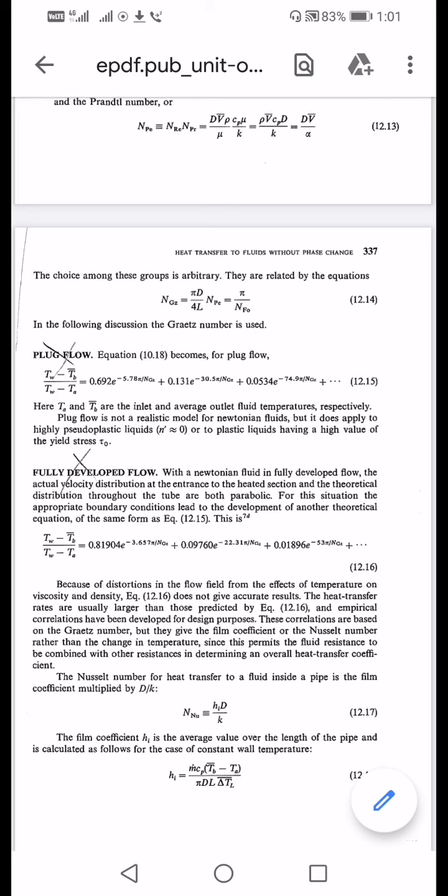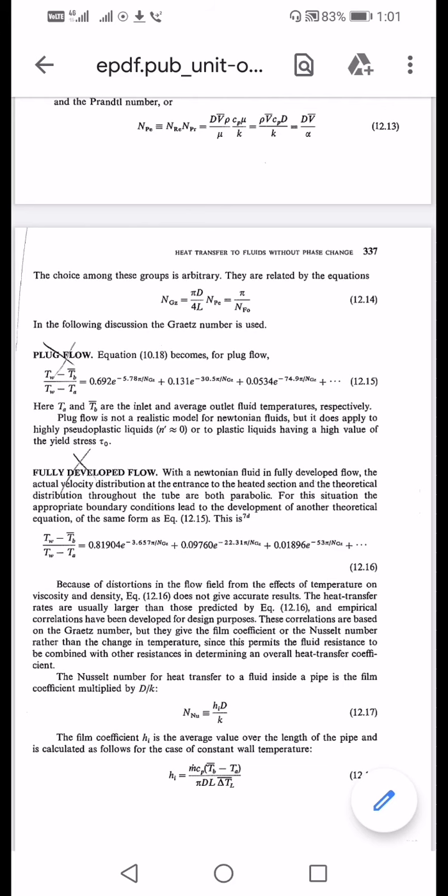There were also lines passing through the origin, concave downward and concave upward. We have already studied this behavior. Generally this equation is applicable for pseudoplastic liquids and plastic liquids having a high value of yield stress.